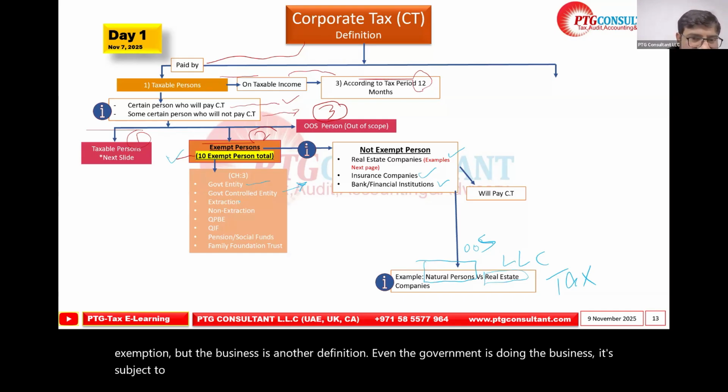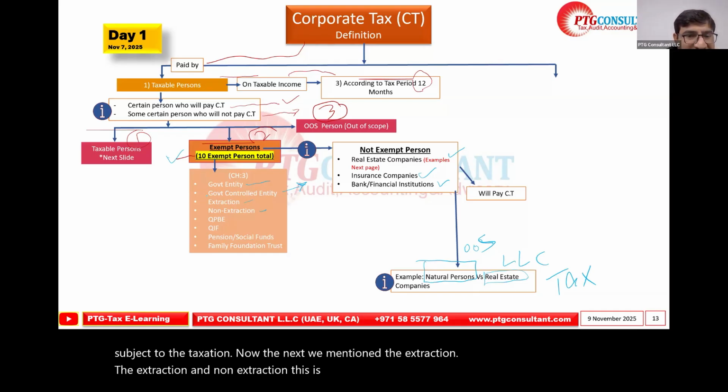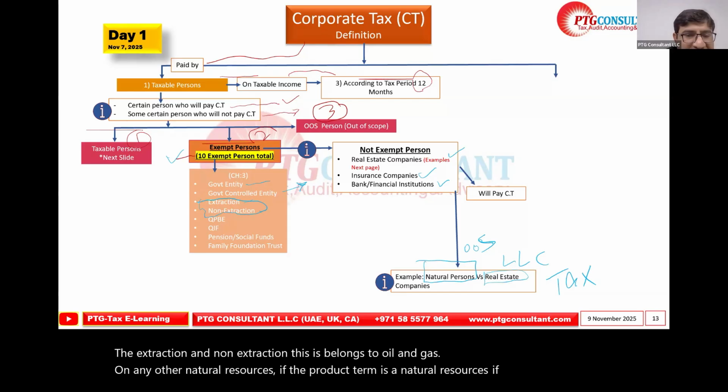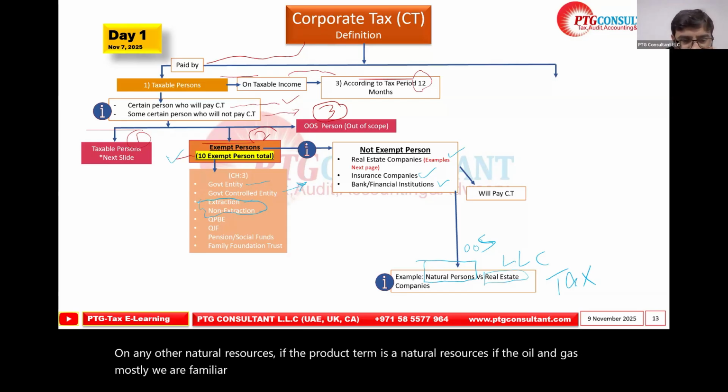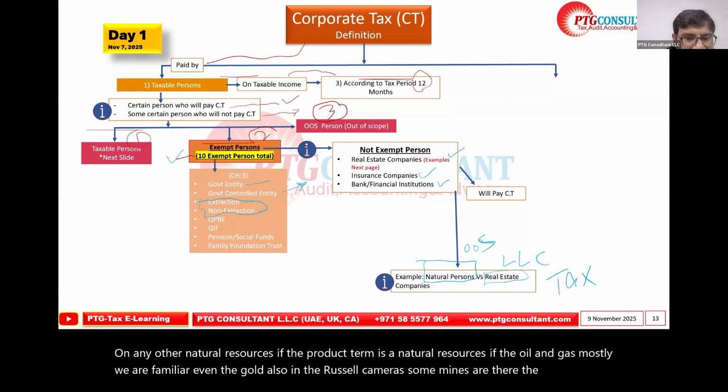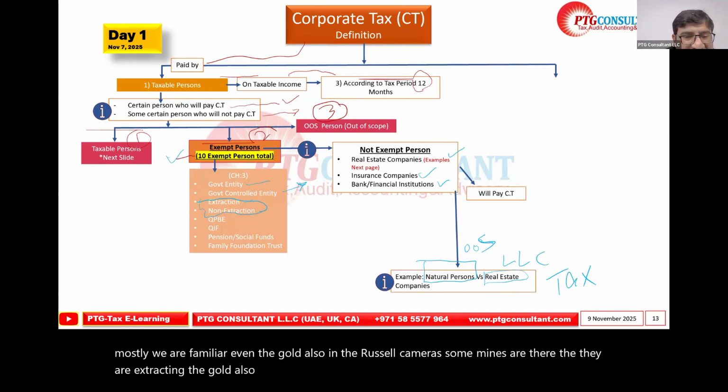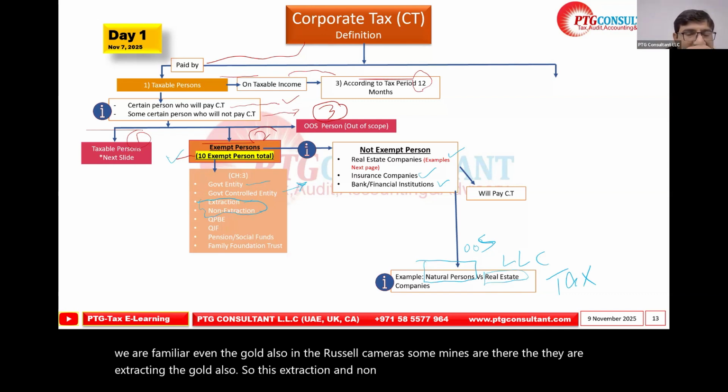Next, we mentioned extraction. The extraction and non-extraction belong to oil and gas or any other natural resources. The broader term is natural resources; oil and gas we are mostly familiar with, even gold also, in Ras Al Khaimah some mines are extracting gold. So this extraction and non-extraction is a very important factor for our understanding.